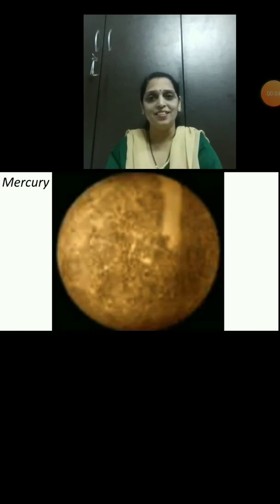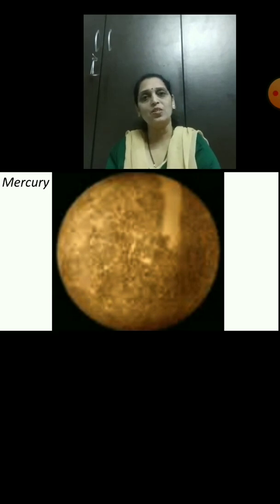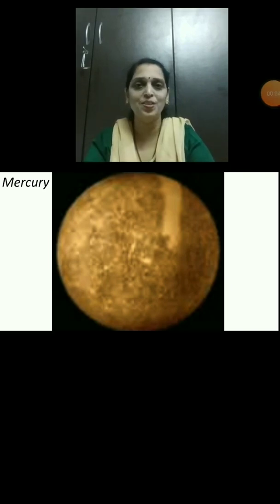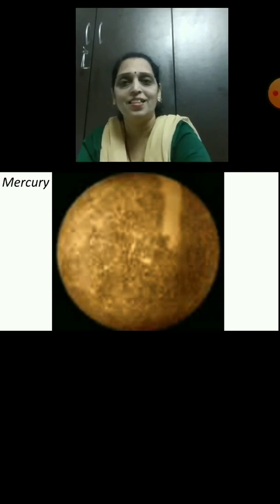Students, this is the picture of Mercury. It is the smallest of all planets in the solar system. It is named after the Roman deity Mercury, the messenger of the gods. Understand, students? Yes. Now the next.